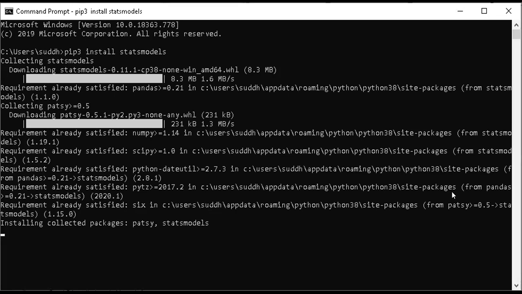So this is what you can do, or what we can do in the runtime as well. There is one more option to do this. It could have been done inside the notebook as well, using an exclamation mark. If I take this line and put it as a cell inside my notebook with an exclamation mark at the beginning, then it's going to run the same command in the backend. So I don't need to open this kind of a command prompt and do it. That is just to show you how things work.